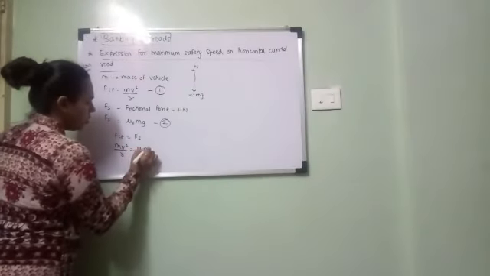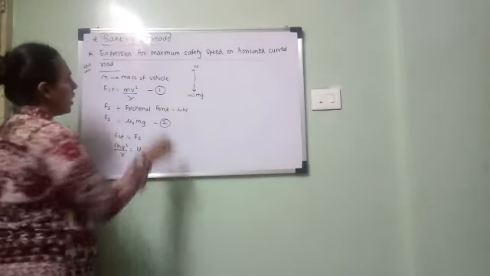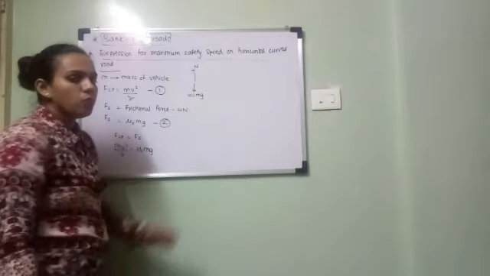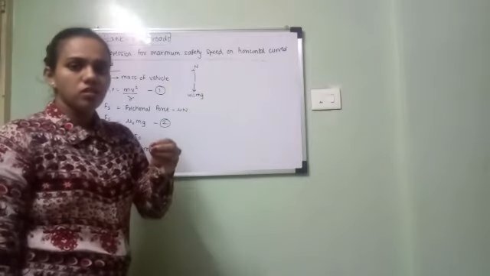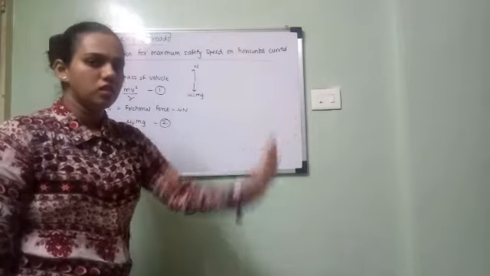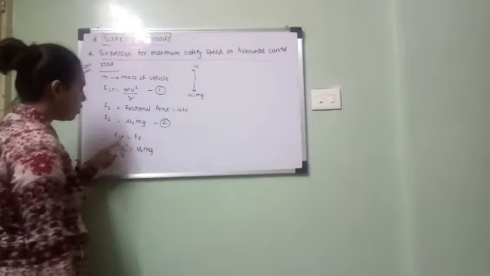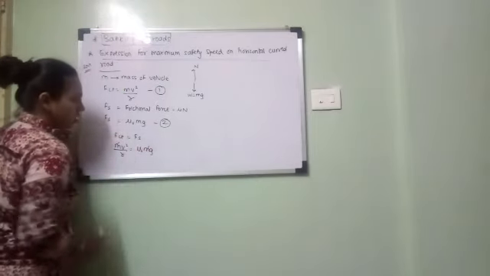So you equate both. Fcp is equal to Fs, mv square upon r is equal to mu s into mg, and you have to derive the maximum safety speed, the maximum speed with which the vehicle will take a turn safely. So you will substitute v as vmax, m will get cancelled out.